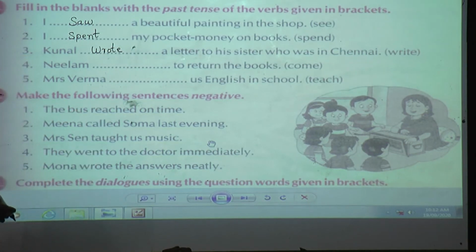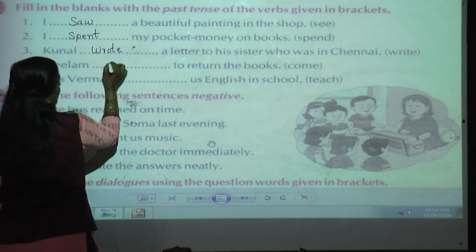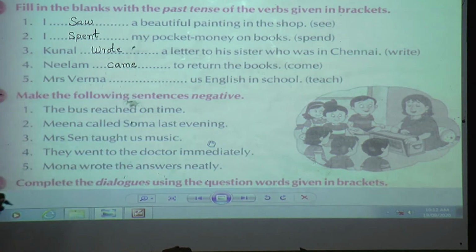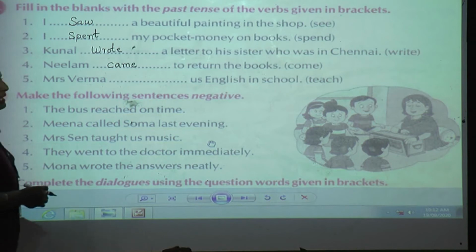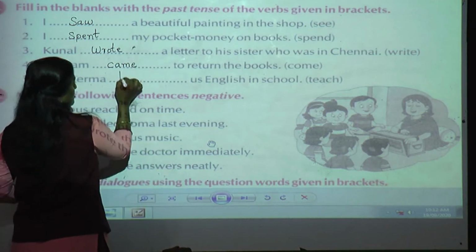Fourth, Neelam dash to return the books. What is the verb? Come. So the past tense of come is came. Mrs. Verma dash us English in school. Teach. What is the past tense of teach? Yes, taught.